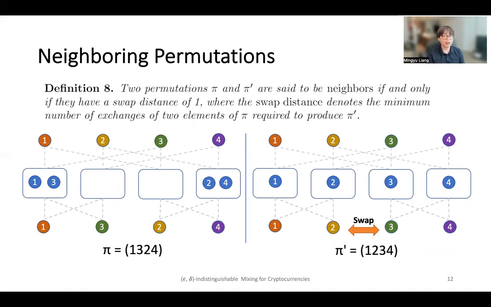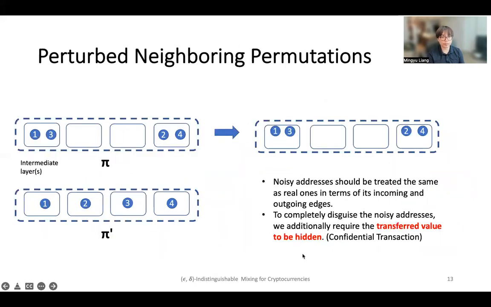Intuitively, by providing obfuscation for any pair of neighboring permutations, we give any user an alibi to claim any output address as its own. Note that in the example we just had before, a single swap of party 3 and party 2's output addresses caused the intermediate bucket nodes to change. To hide the difference of bucket nodes, we sample a certain number of noisy addresses for each bucket.